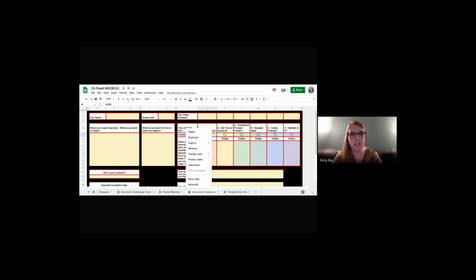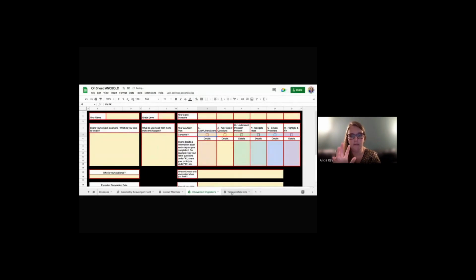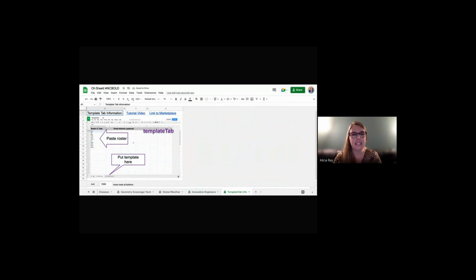So instead of clicking on my drop down arrow and click and duplicate and putting in the student's name 45 times, I'm not going to do that. Instead of that, I'm going to do a template tab. So I'm going to delete that page so that it doesn't get confused. And template tab here, it shows you, there's a tutorial video and there's a link. So rather than me showing you how it works, like in real time, I want you to go watch that video and you can see exactly what it does.